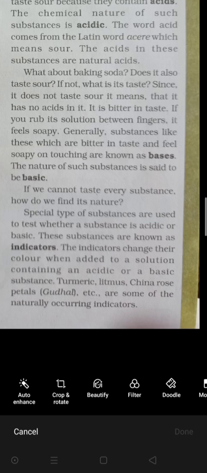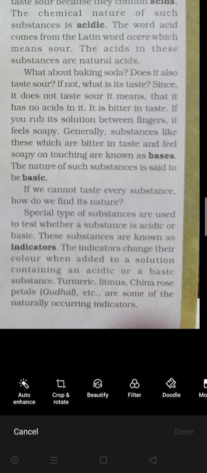Okay, and we have two different substances. We don't know which one is the acid and which one is the basic. Okay, but when we add that indicator into that solution, or come in contact with that substance, that indicator changes its color. Okay, on the basis of the color changing we come to know which is the acid substance and which is the basic substance. Okay, now the turmeric, litmus, china rose petal, etc.